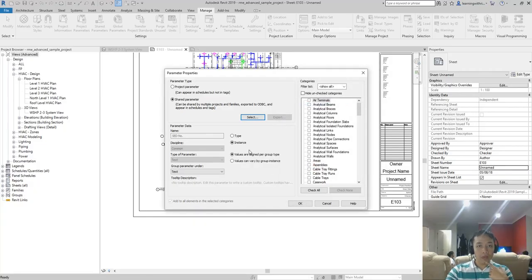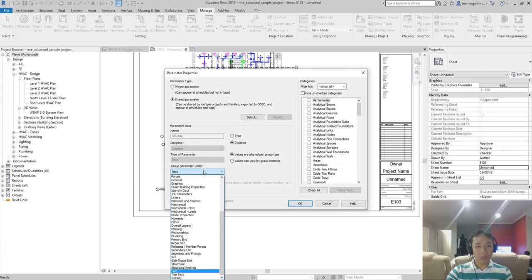And what I want to do is place this SED number as a type parameter, maybe, or instance. Yeah, I'll just use instance parameter. And the next thing that I need to do is group it. I want to group it under identity data, maybe.